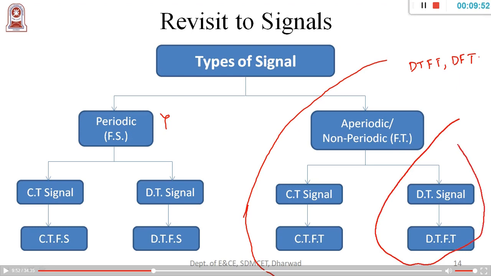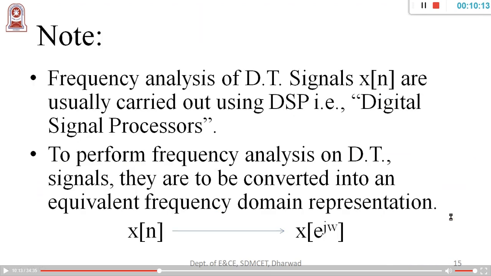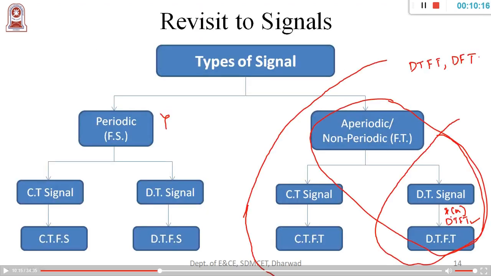Hence, our explanation will be restricted to this part, that is, aperiodic signal and digital signal, and we apply Fourier transform for digital signal, that is discrete time Fourier transform is going to be applied. So that's where our next concept deals with why Fourier, how to convert DTFT and what is DTFT and how to have the relationship between DTFT and DFT. Okay.